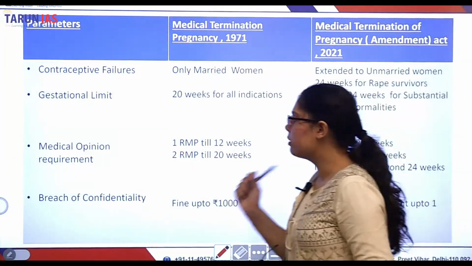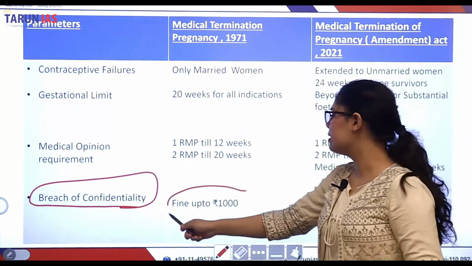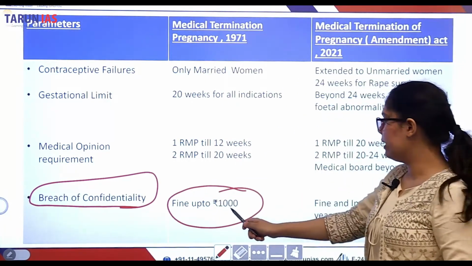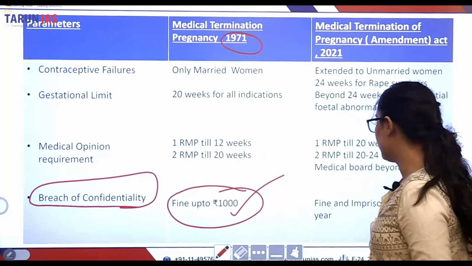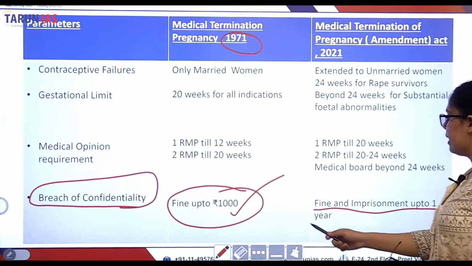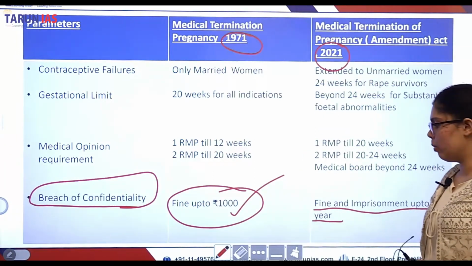Now let us talk about breach of confidentiality. A fine of just 1,000 rupees was attracted in the 1971 Act. However, fine and imprisonment up to 1 year is recognized in the Amendment Act of 2021.